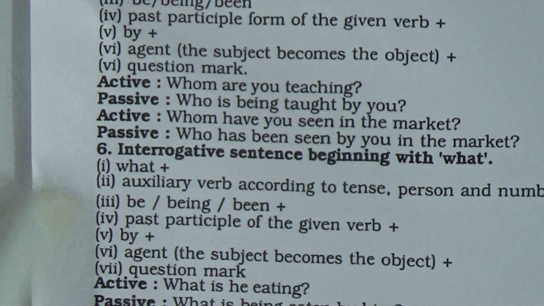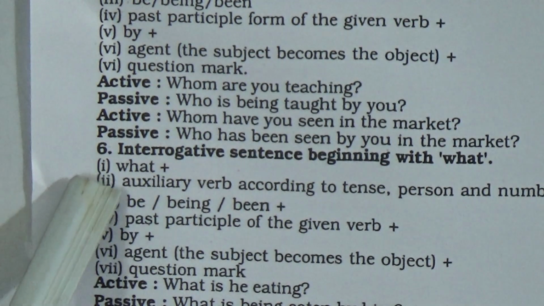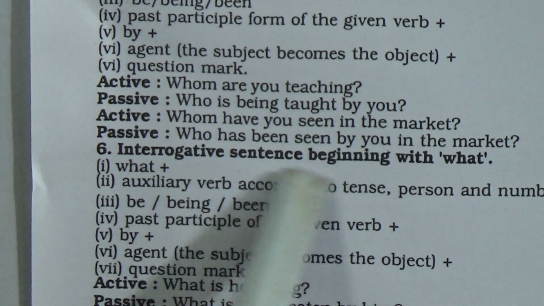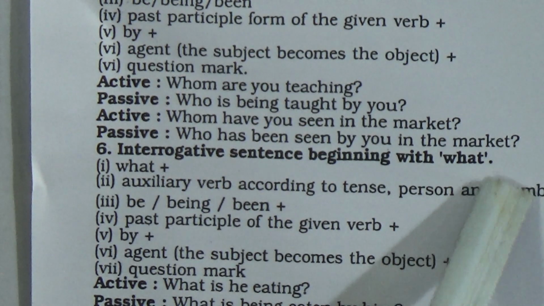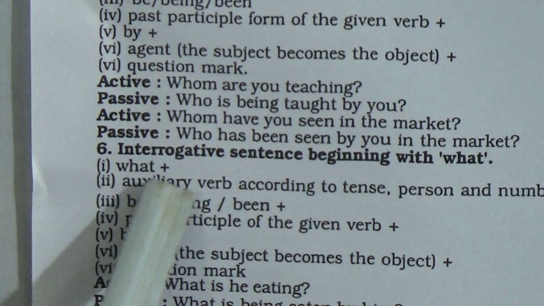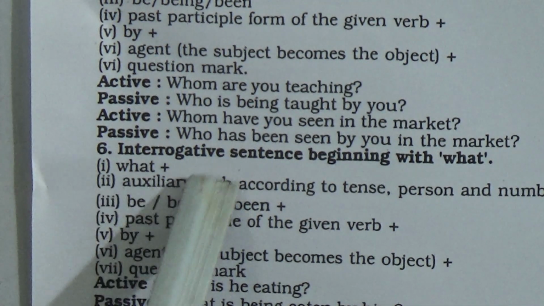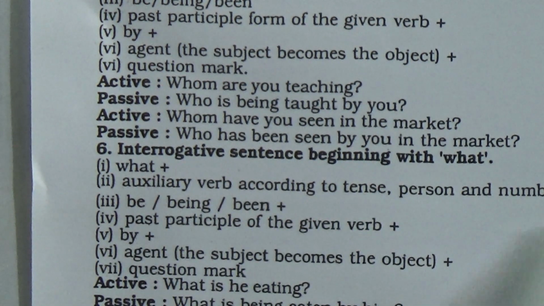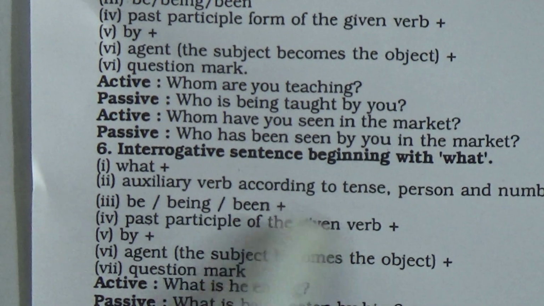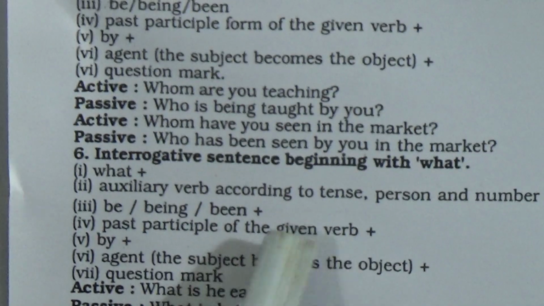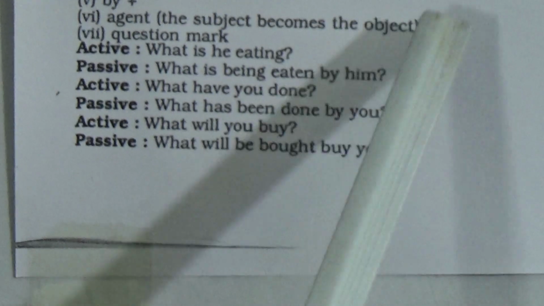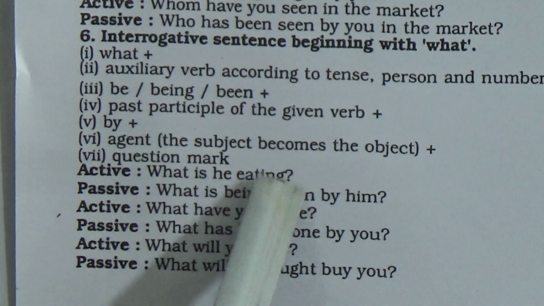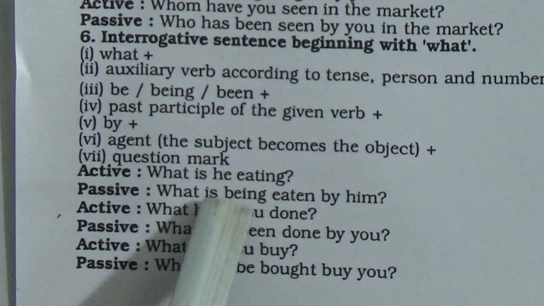Okay, then dear students, I am going to discuss our last rule, number 6, interrogative sentence beginning with what. At that time, dear students, you have to write what plus auxiliary verb according to tense, person and number plus be, being or been plus past participle of the given verb plus by plus agent in bracket, the subject becomes the object plus question mark.